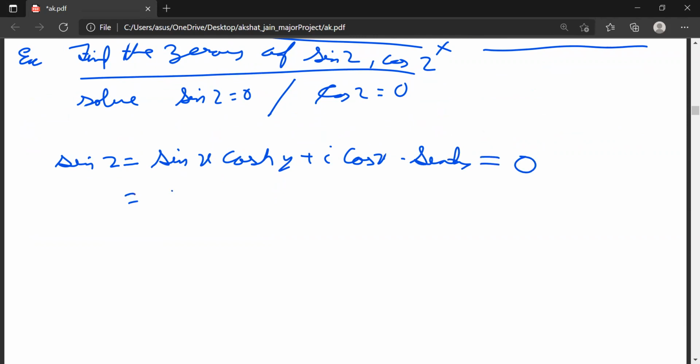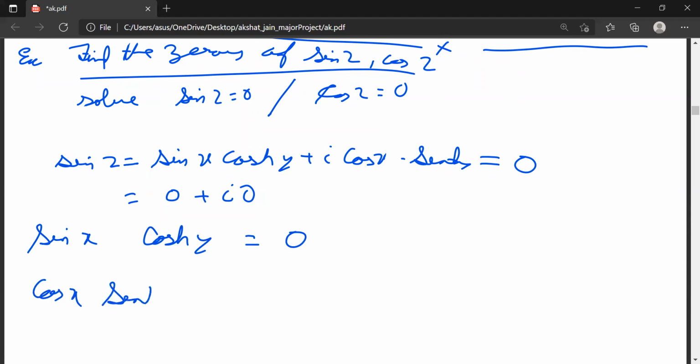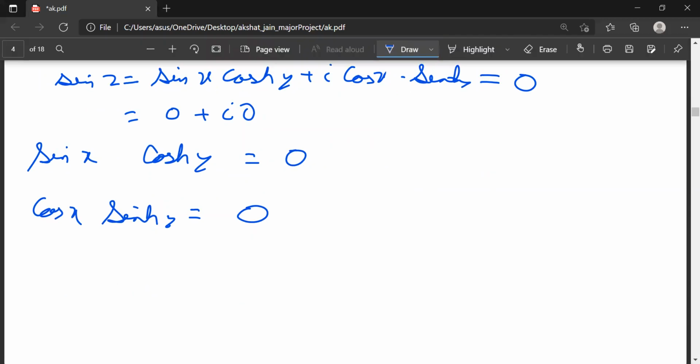So this is 0 plus iota 0, that means for this to be 0, sin x cosh y should be equal to 0, and cos x sinh y should be equal to 0. This should be equal to 0 and this should be equal to 0. Now let's see.